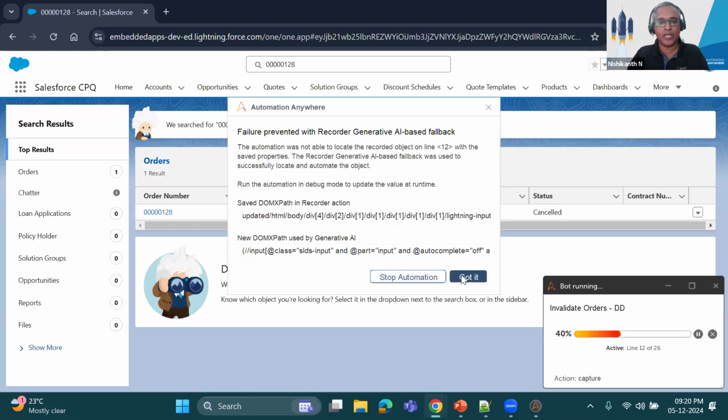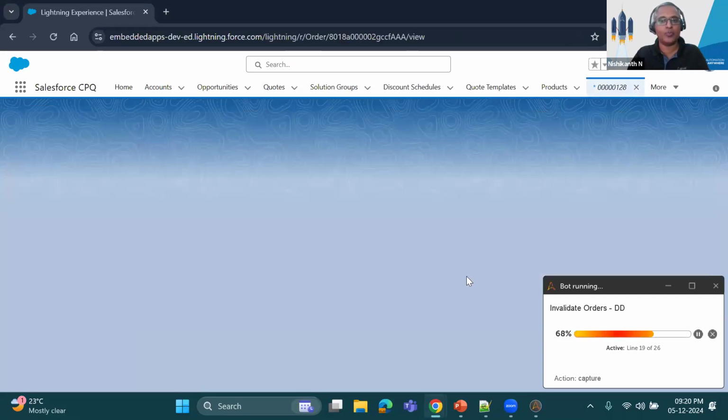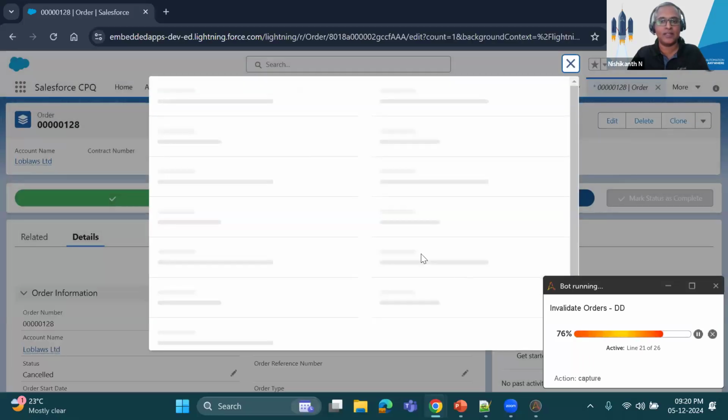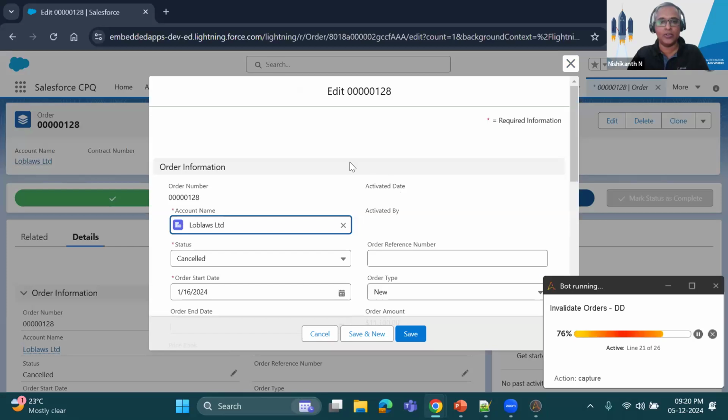Now, since this is in developer mode, I'm able to see this pop-up window and get the instruction. However, in a production scenario, based on the configuration, it can identify the point of failure and auto heal, basically auto fix that particular change and continue the automation. So you needn't even face the failures. But yes, it will still notify you that it had made these changes, and you can always take a look at what changes it had made. And if you would want to redo or relook at the changes, test it, you can take it forward. All right, so here we have the automation, which was able to find the changes and also auto heal and take it forward.